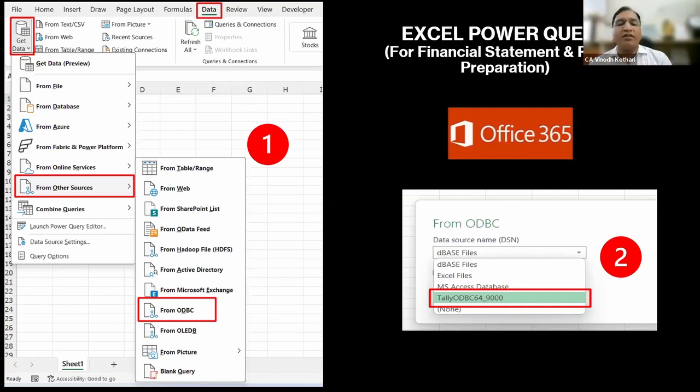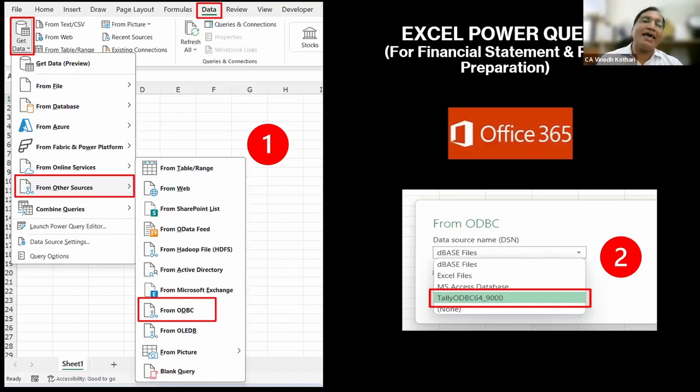So you can open the Excel. In the Excel, you have an option called data. If this option is not available, you can just right click, and sometimes it is disabled. You need to enable, but most of the time it is available in the data. And in case you don't find this option, you can just Google it. It will tell you within seconds how to do it. Mostly by default, this data is available. So once you open data, you have to select get data. In get data, you have to go to other source, and then from other source, you have to go to ODBC.